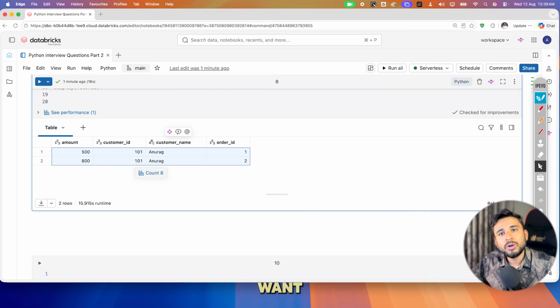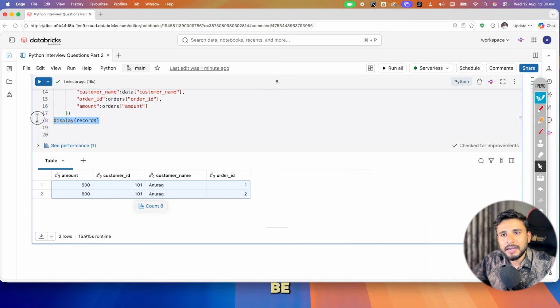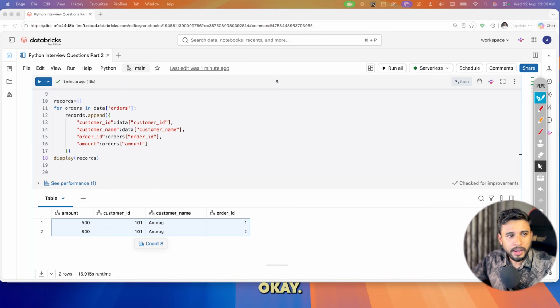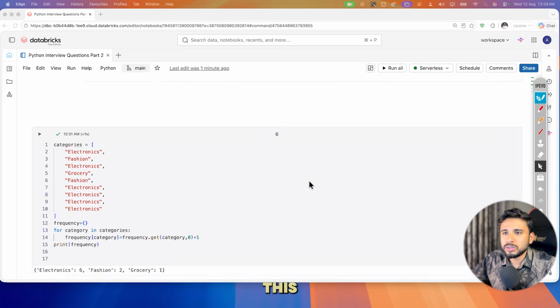Whenever you want to do any kind of REST API ingestion, JSON flattening, or if you are getting Kafka payloads for processing, all those kinds of things can be done via this kind of flattening. This is a very good example of how you can see the things. Okay, this was the video. I think this is enough.